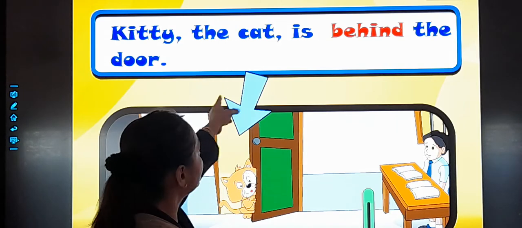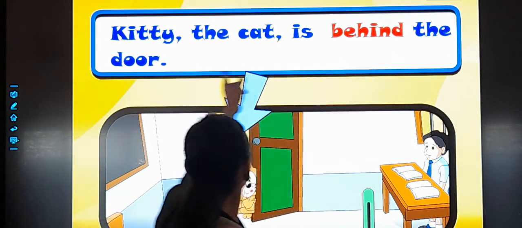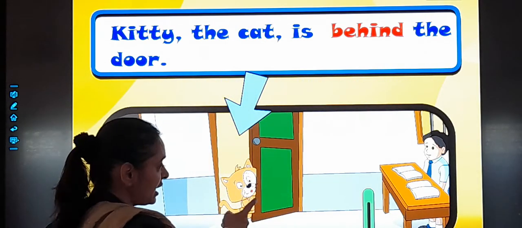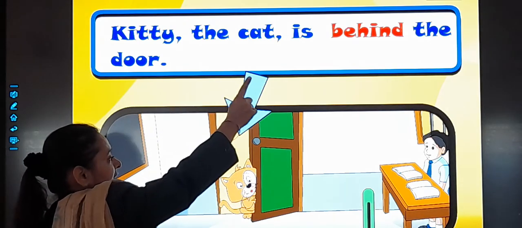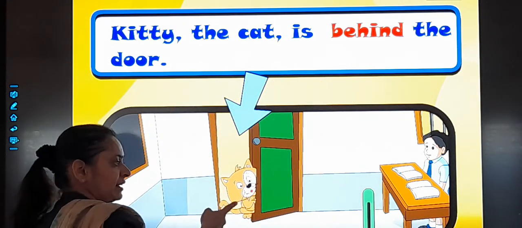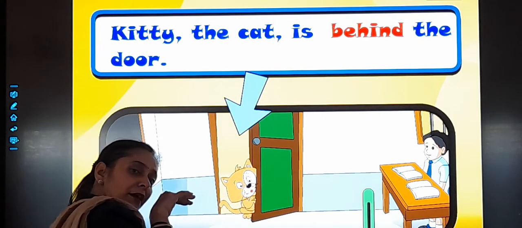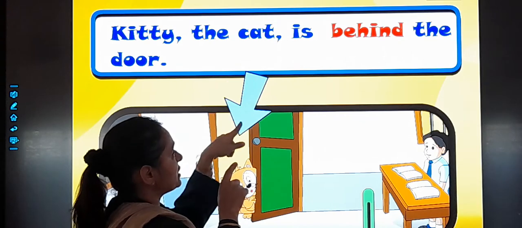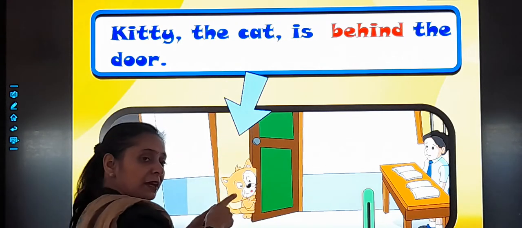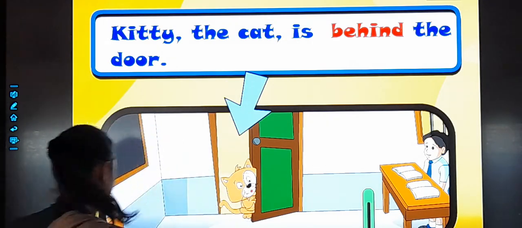Kitty, the cat is behind the door. Can you see? See, behind the door. That means it is at the back of the door. Behind. Can you see? See the arrow. Where is it? Behind.